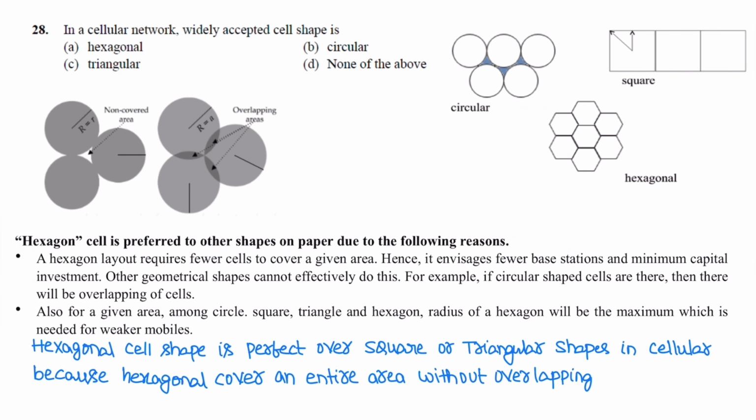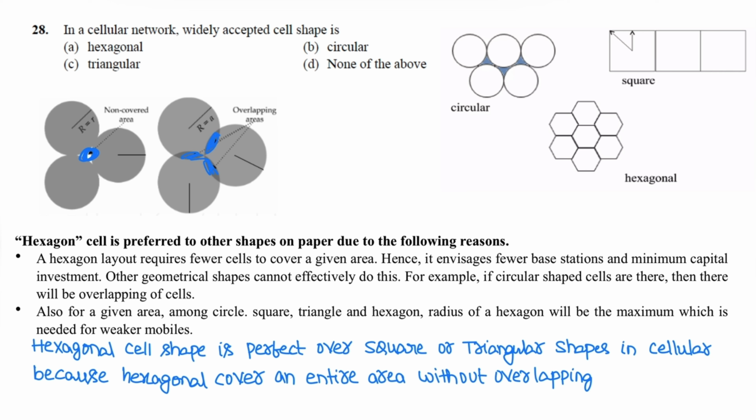Next question. In a cellular network, the widely accepted cell shape is, so generally the circular shape is not preferred. The reason is, when the cells are divided in circular shape, some region is left not covered, and an overlapping region exists. So circular shape is not preferred.